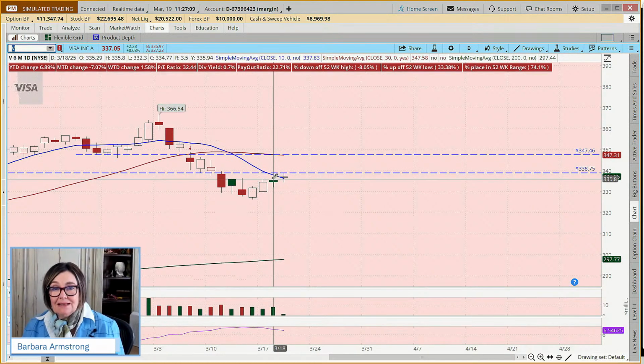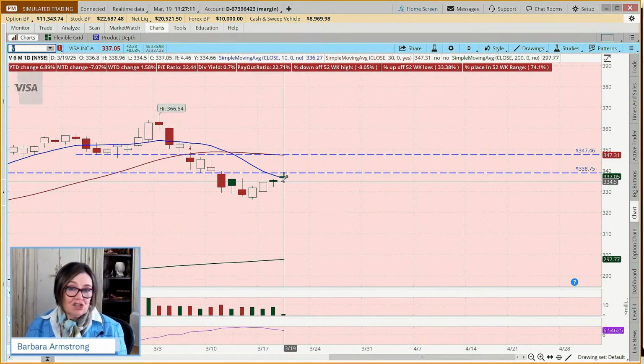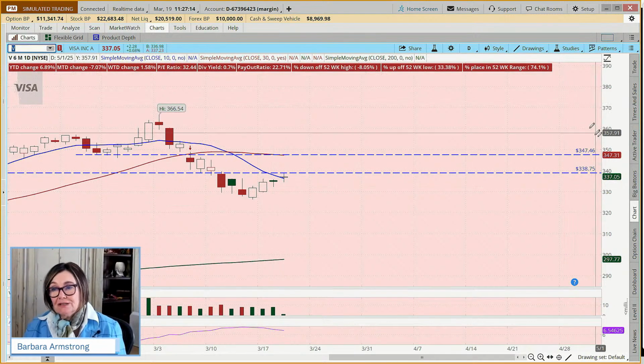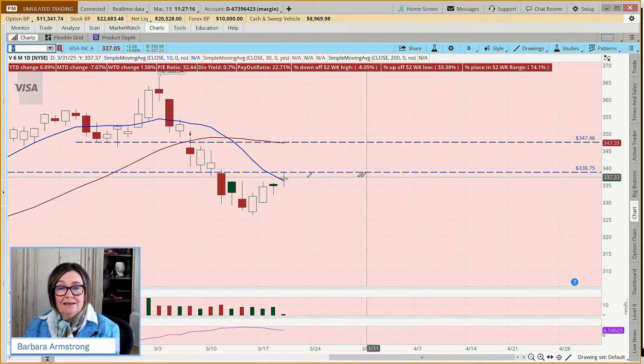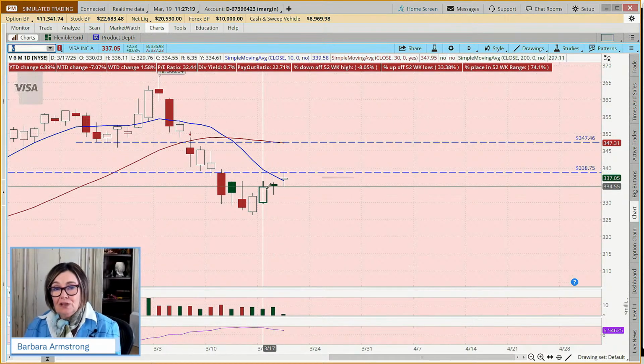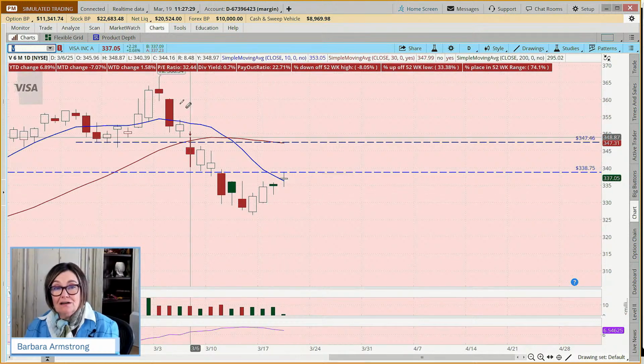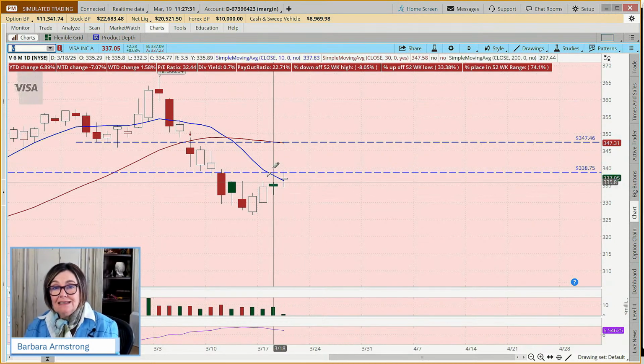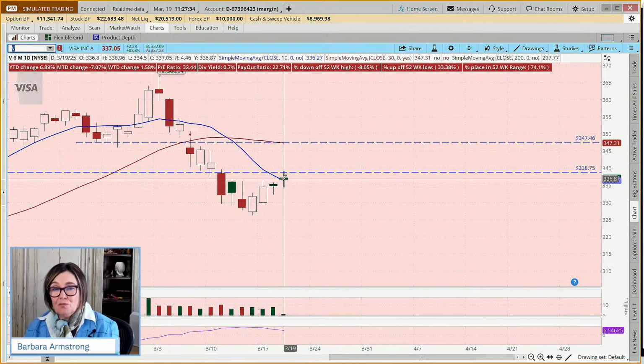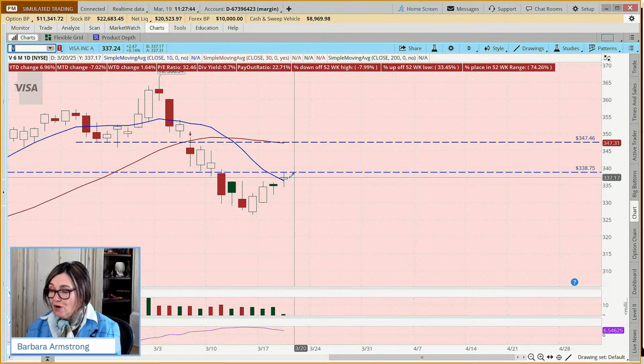2 big up days, then we have this candle, which in trader speak they would call a hanging man, which is an indication, if you had confirmation, if the next day it had closed below, then that would have been considered a trend reversal, saying, okay, maybe this bearish trend is continuing. Today we have kind of this doji pattern where so far the buyers and sellers are duking it out. At one point, the buyers were ahead. At one point, the sellers were ahead. And right now, it's like playing tug of war and they're back in the middle.